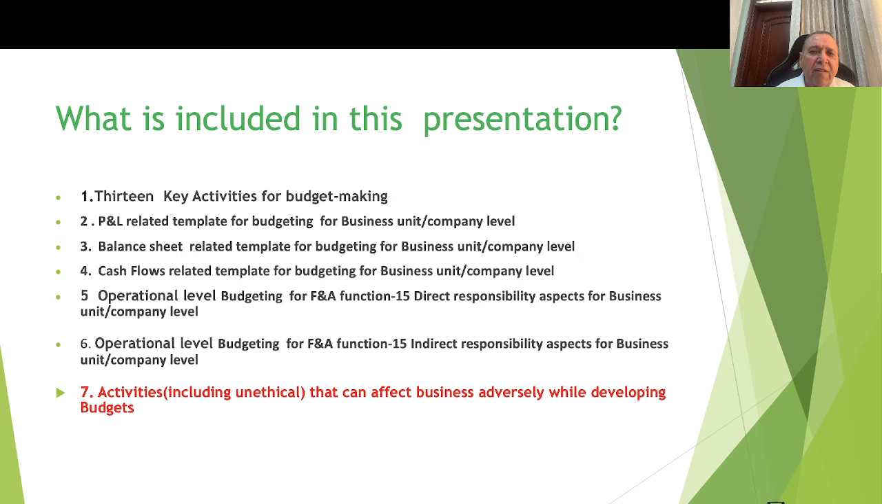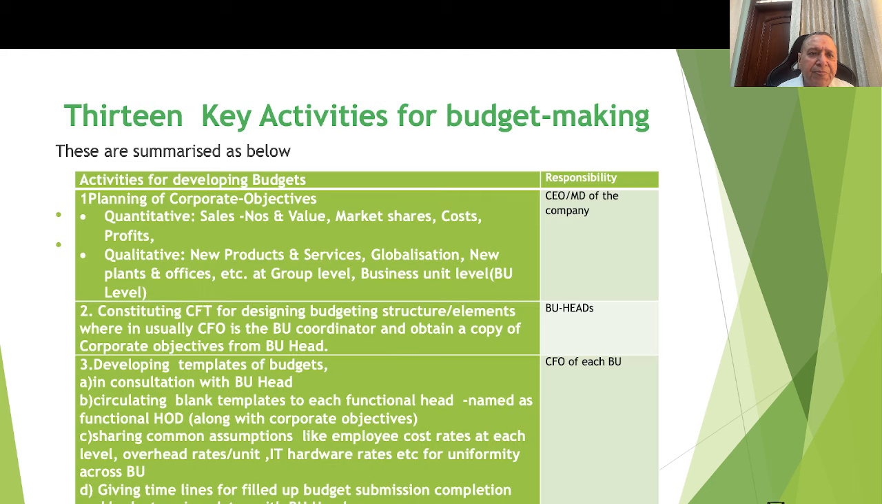Now what I have included in this is 13 key activities for making the budgets, P&L profit and loss related template for budgeting, balance sheet related template for budgeting, cash flow related template for budgeting, operational level budgeting for F&A function, 15 direct responsibility areas, and operational level budgeting for F&A function, 15 indirect responsibility areas, and lastly activities that can affect the business adversely while developing the budgets.